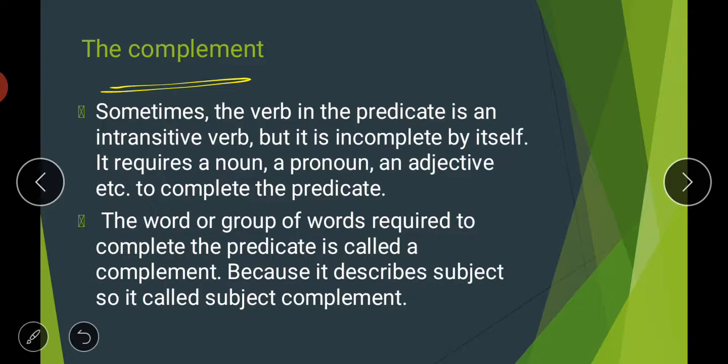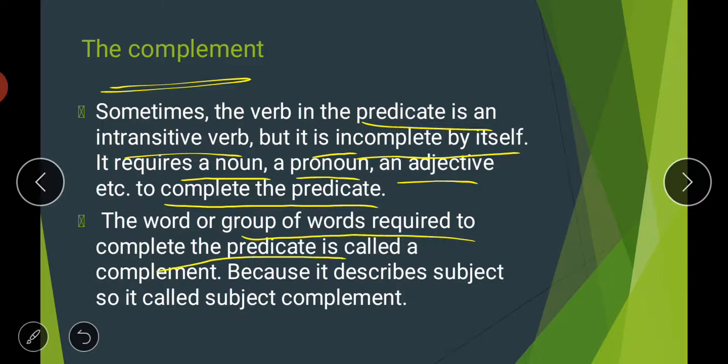So let us see what a complement is. Sometimes the verb in the predicate is an intransitive verb, but it is not complete by itself. It requires a noun, a pronoun, or an adjective to complete the predicate. So the word or group of words required to complete the predicate is called a complement because it describes the subject.